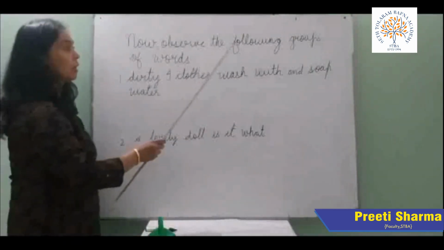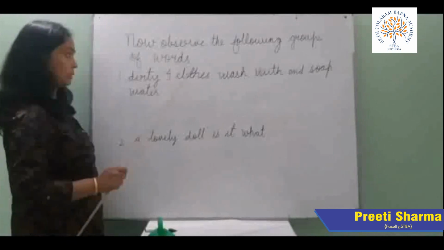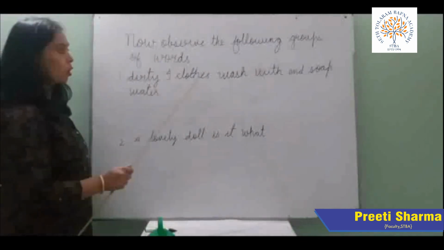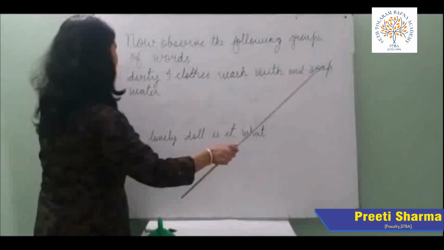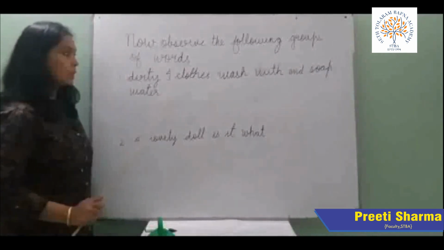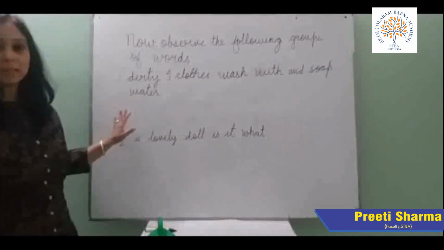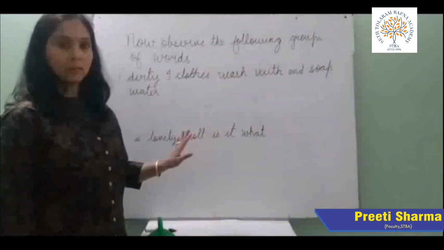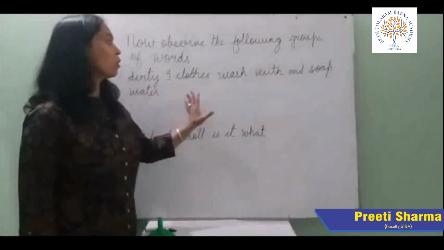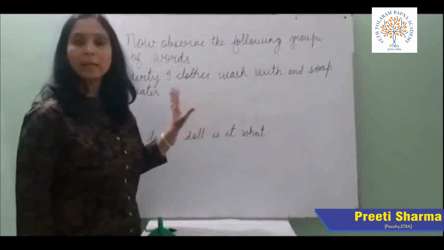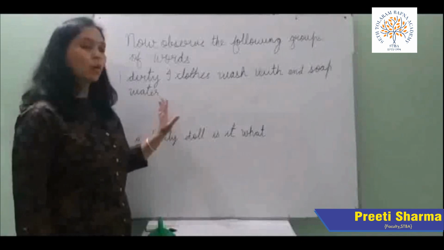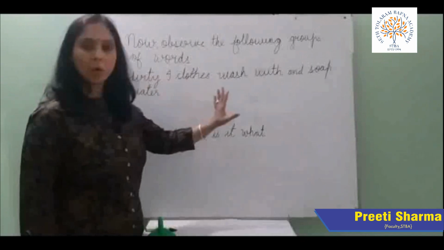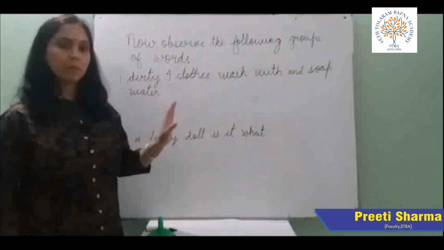Now observe the following groups of words. Number 1. Dirty eye cloths wash with and soap water. Children, do you think this is a sentence? No, this is not a sentence, because these groups of words are not giving any sense. So we cannot call it a sentence. So we have to first arrange these words in a proper way so that it will give complete sense.